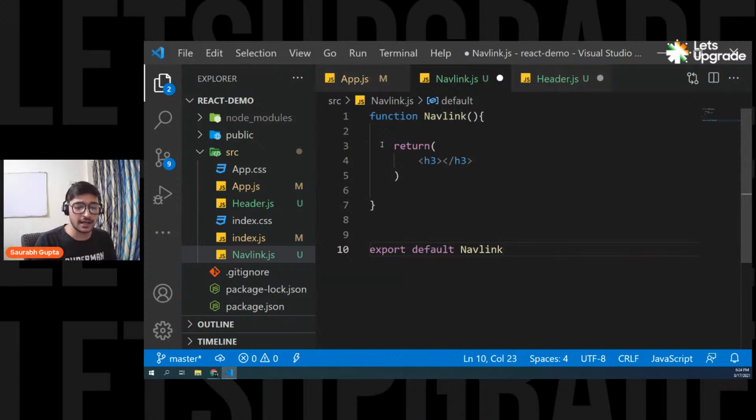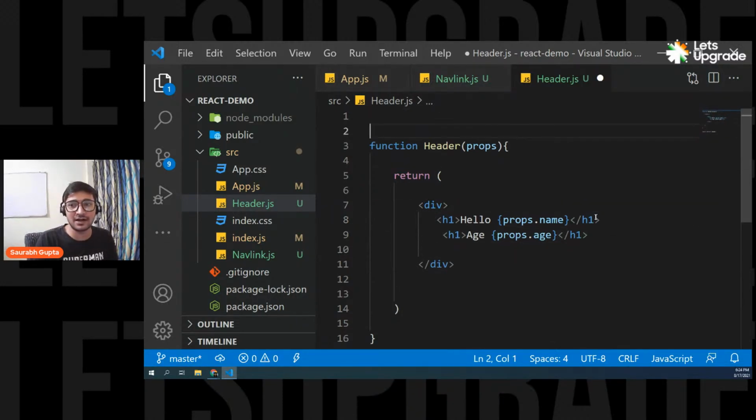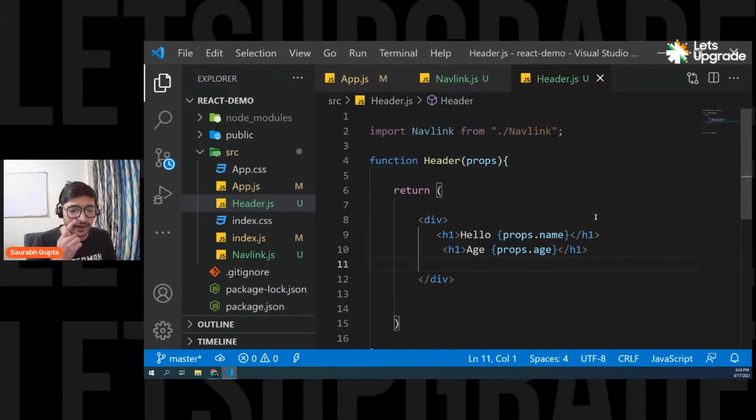navlink. And now guys, everyone focus on what I'm doing. Now I'm not going to load navlink on app. I'm going to load the navlink component into the header component. So I'm going to come here and load the navlink component. That means I have to import it. So import navlink from navlink. Now let's use it. Function and file name should be the same. Again, it's a preference, but mostly try to do that so that by only reading the file name, you can understand what component is inside.